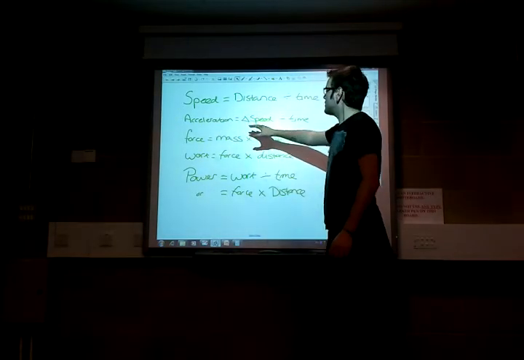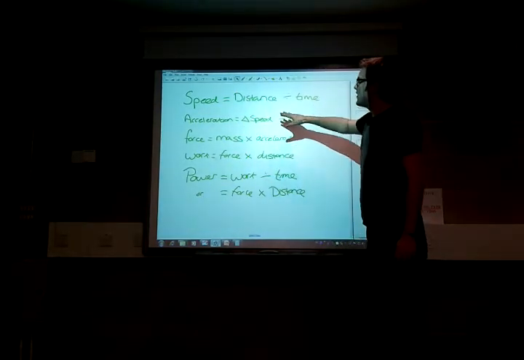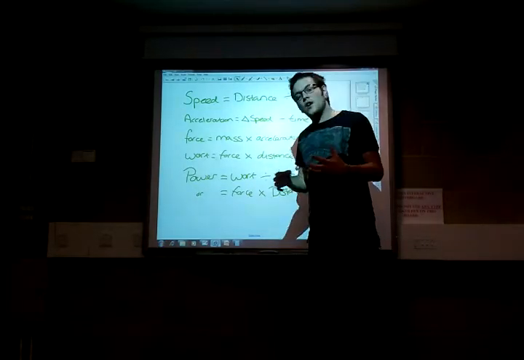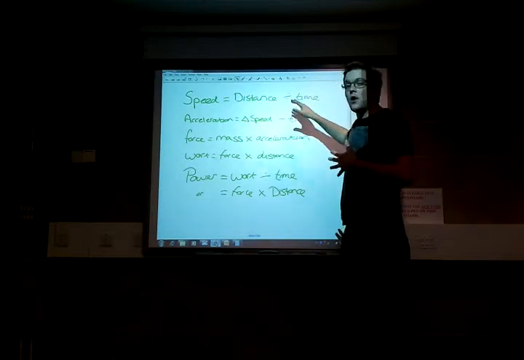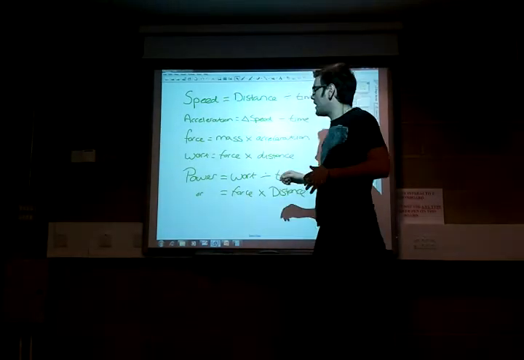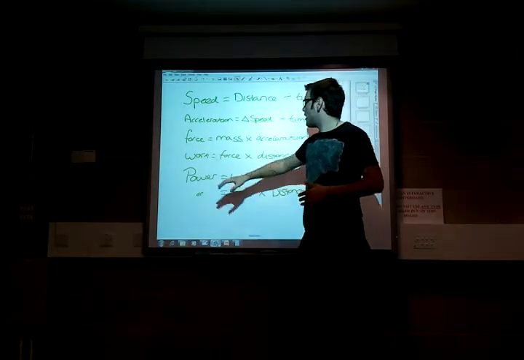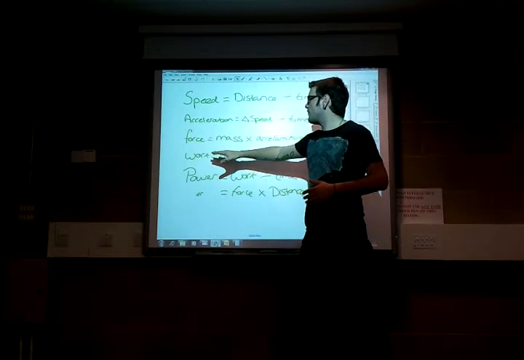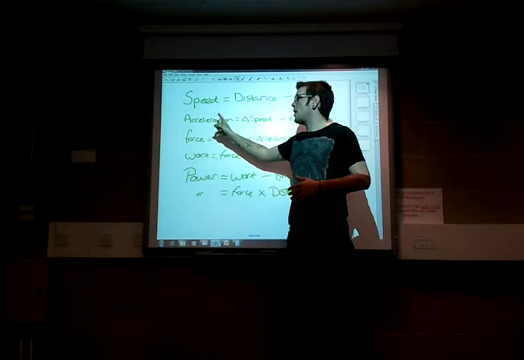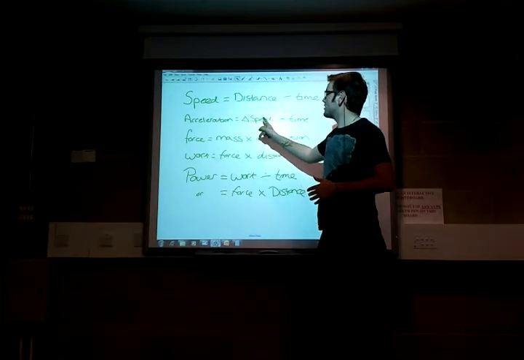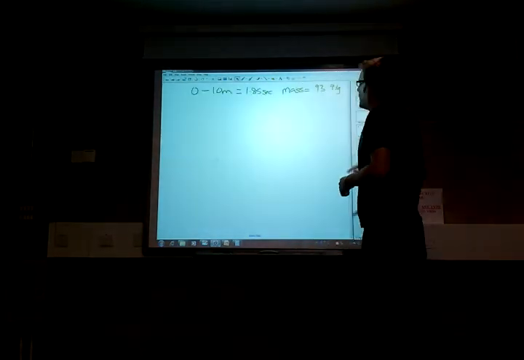So to work out his acceleration, we need to work out delta, this triangle, which is the change in speed divided by the time. Now again, we don't know his speed, but we do know the distance that he was travelling and the time he took to travel that. So we need to work out speed. If you can follow me, to work out power, we first need to work out work. To work out work, we first need to work out force. To work out force, we need to work out the acceleration. And to work out acceleration, we need to work out the speed. So let's take this from the very beginning.